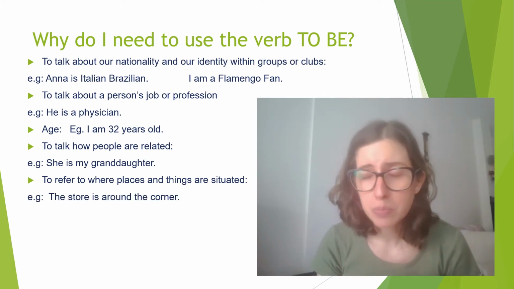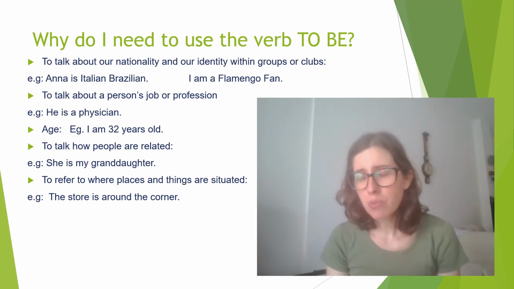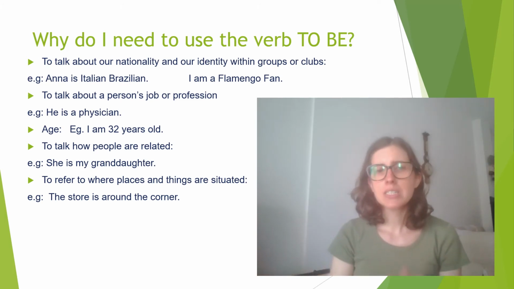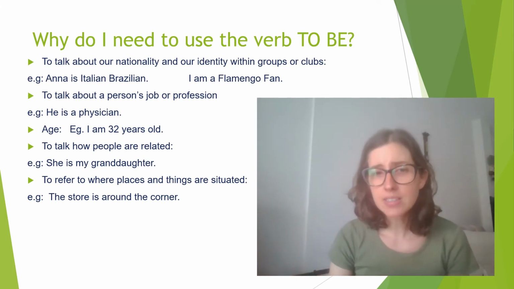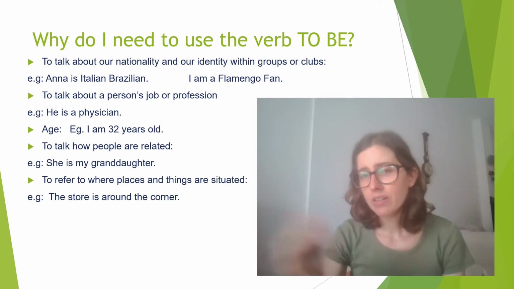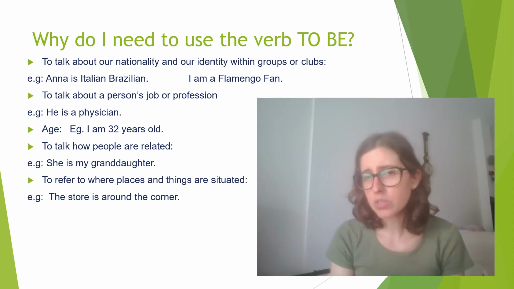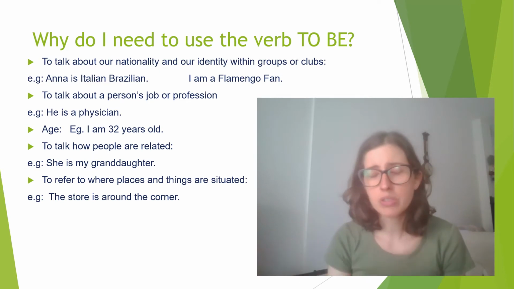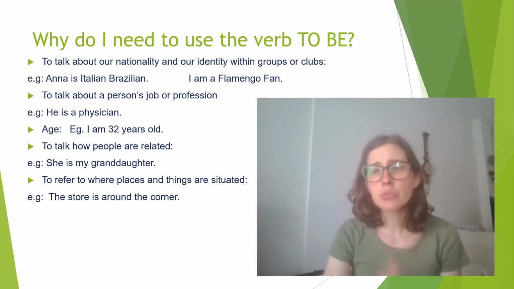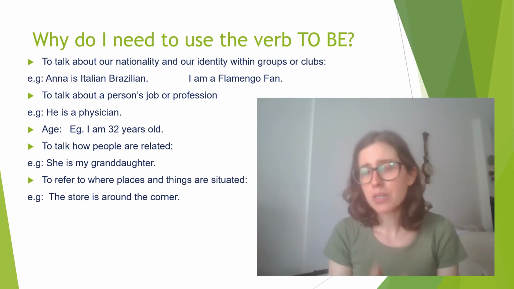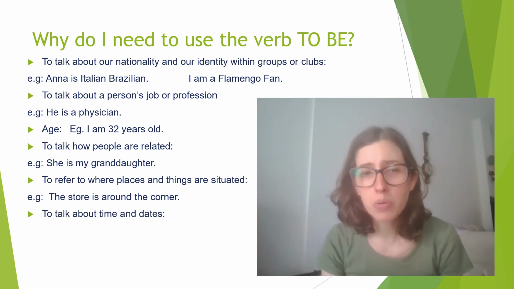So for example, if you were talking to someone and you have to explain the person how to get to the supermarket, you can say the store is around the corner. So you can go straight. It's also simple present. We are going to review this later. So you say things in the present and simple sentences. So we must know how to use these simple things.